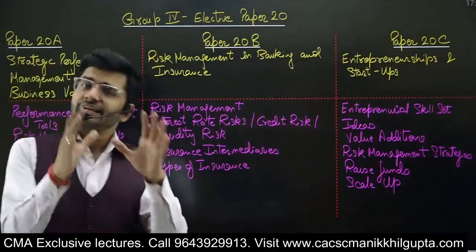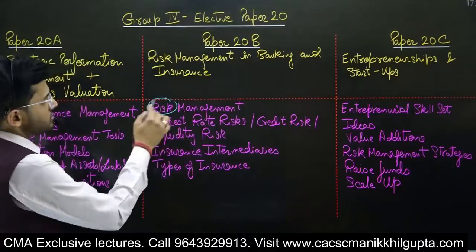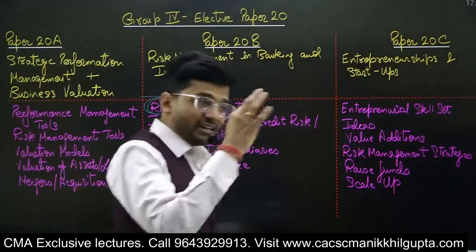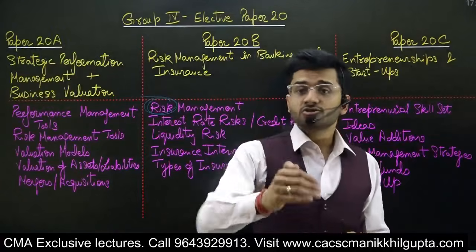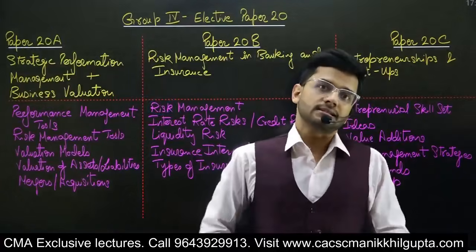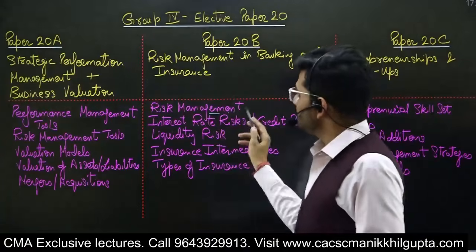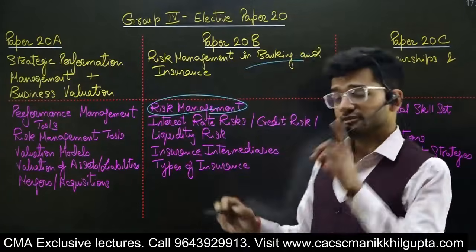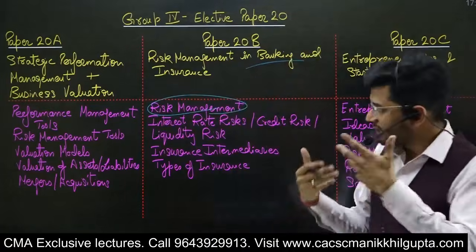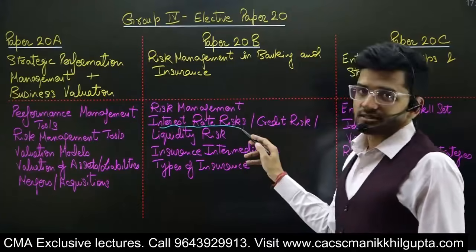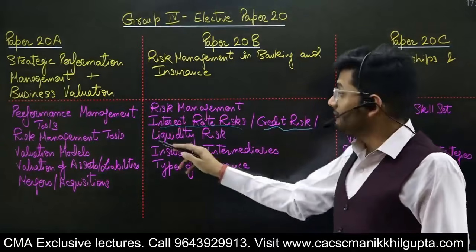Therefore, there's a dire need to analyze the risks which are associated with the banking sector, and a dire need to have professionals who can take corrective or preventive actions towards these risks. So risk management in the banking sector is the first and foremost thing that this subject focuses on. What kind of risks are there? Interest rate risk, credit risk, liquidity risks.